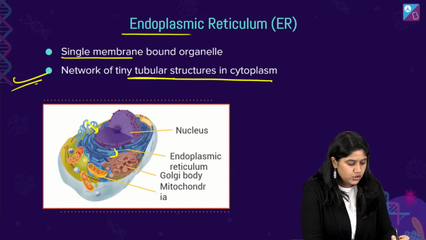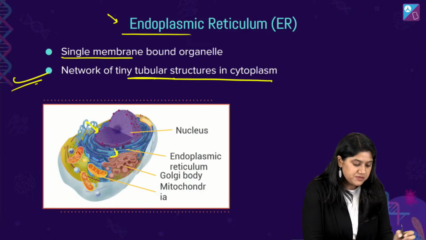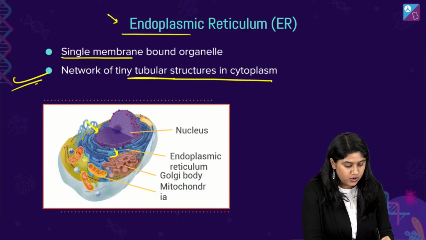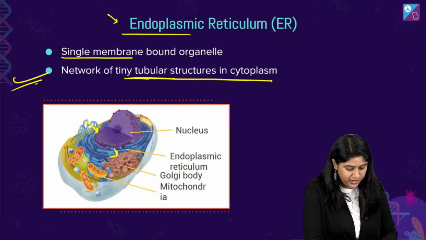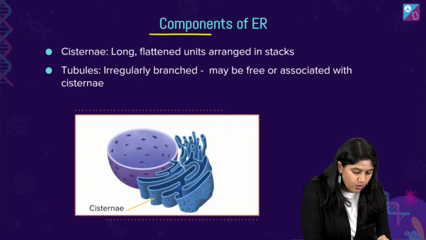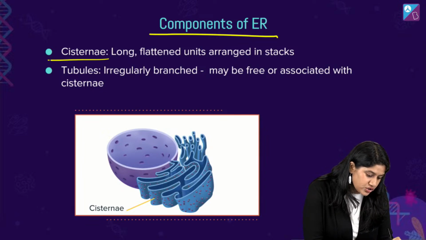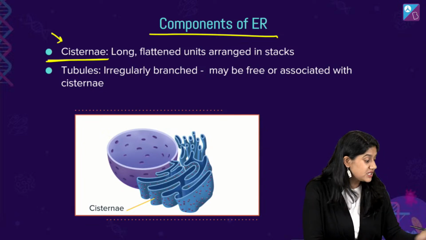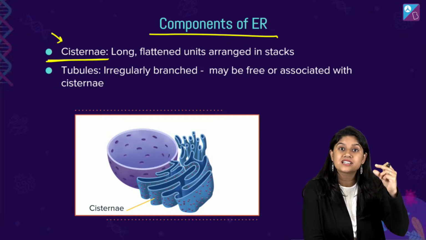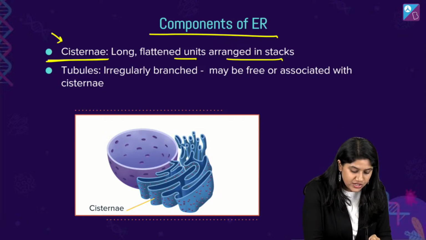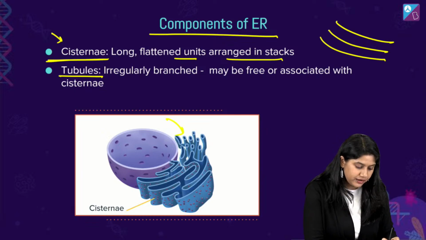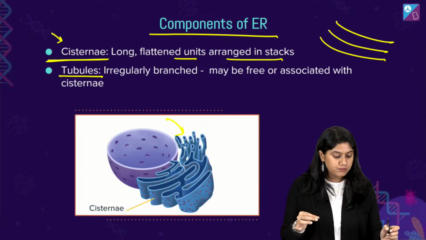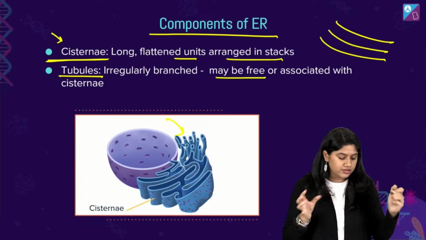Okay. So, we know that the endoplasmic reticulum is a single membrane bound structure. Of course, it has very tiny tube-like structures and cisternae that we have. Right. So, here we have. Now, when we're talking about the structure, right, we have cisterns or cisternae. Right. They're long flattened structures, and they're arranged into stacks like this. And we have tubules also over here. Now, these are irregular branches, and of course, they could be free or associated.